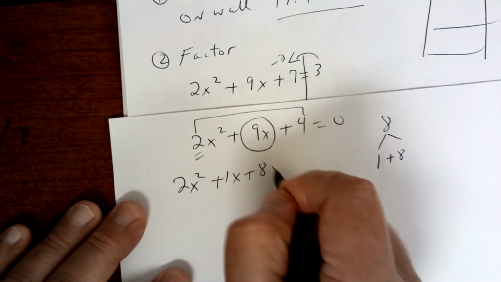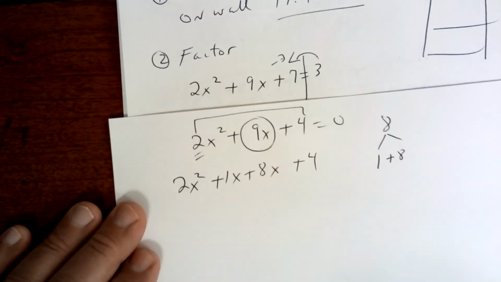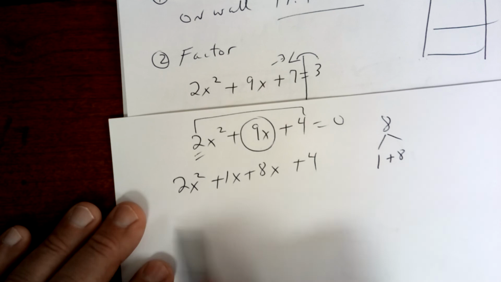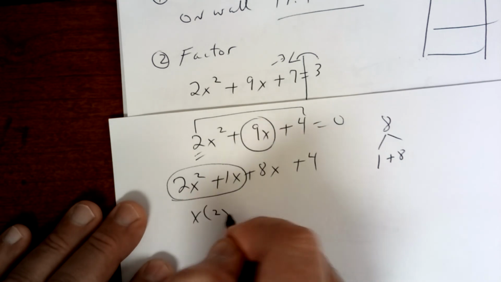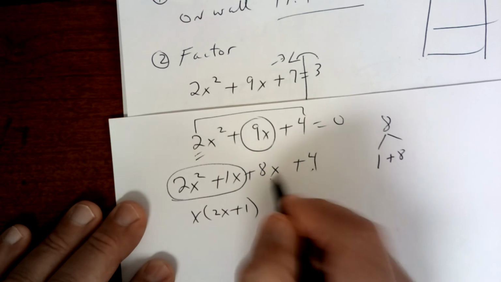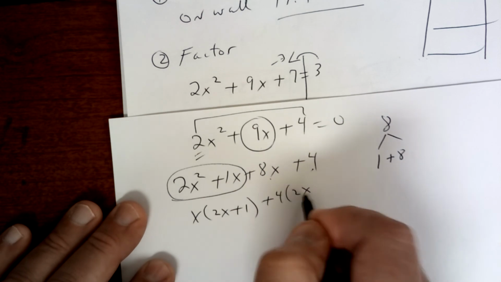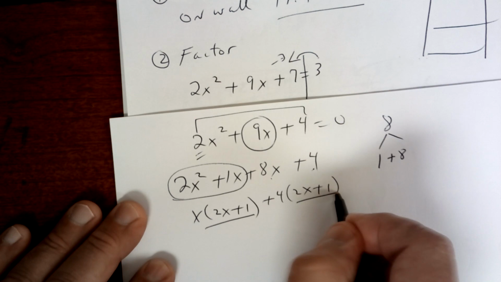plus 8x plus 4. Once you do that, you have 4 terms. You're going to do group factoring. You're going to take out an x. Here you're going to take out a 4. And now this is the same as this.